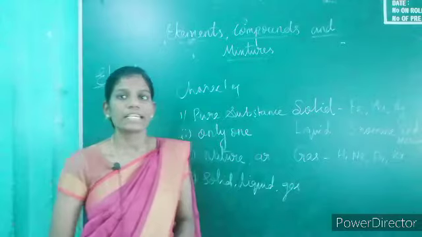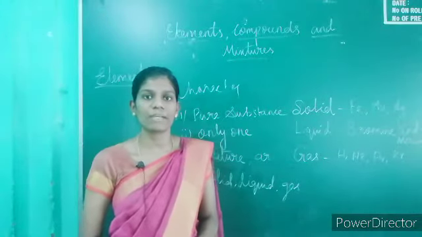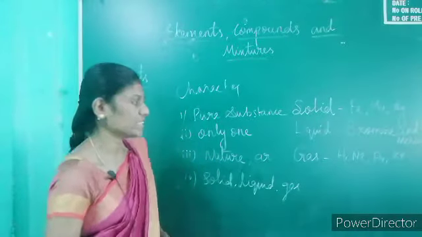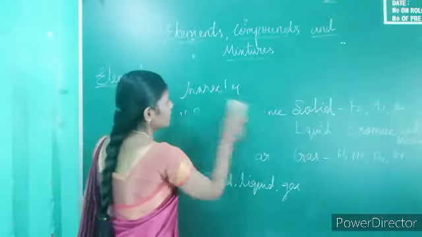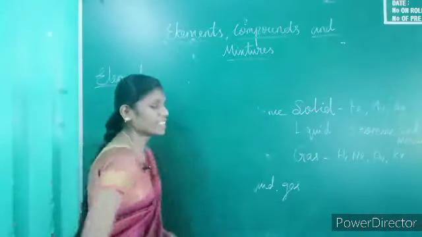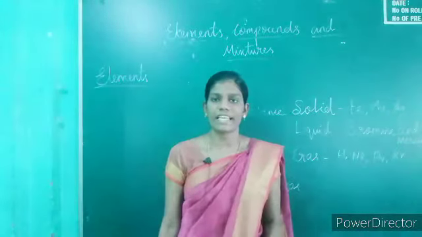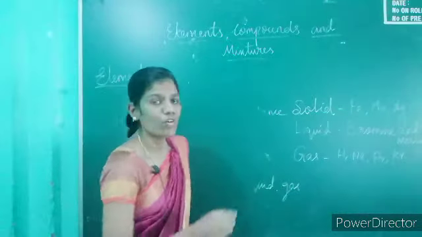Next is the classification of elements. According to physical and chemical properties, elements are classified into four types.